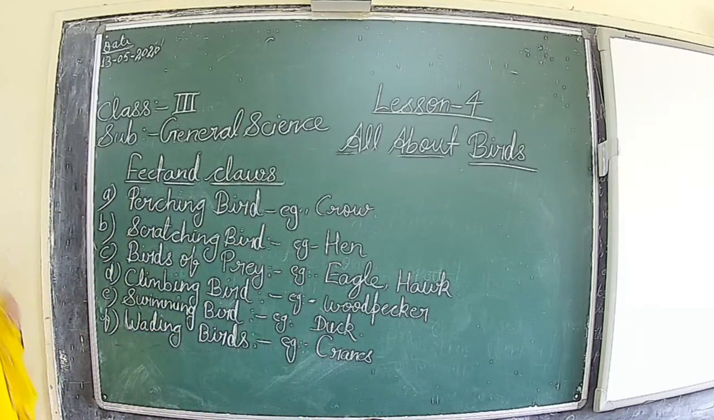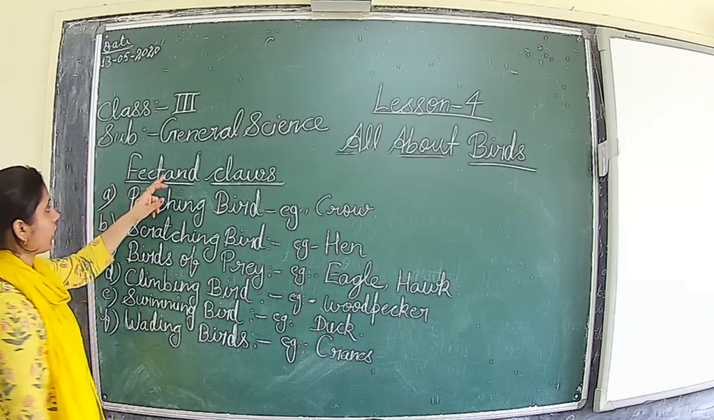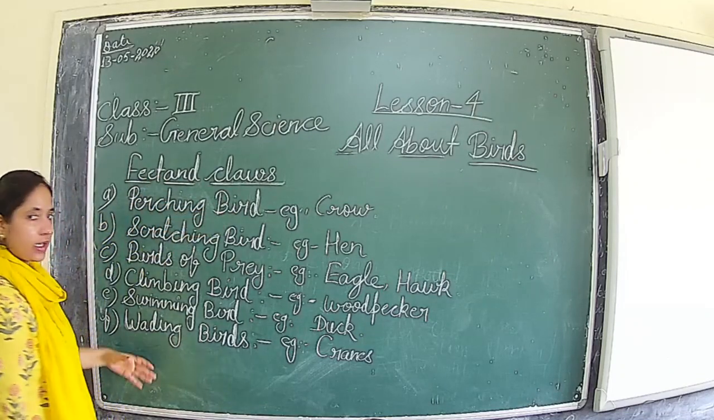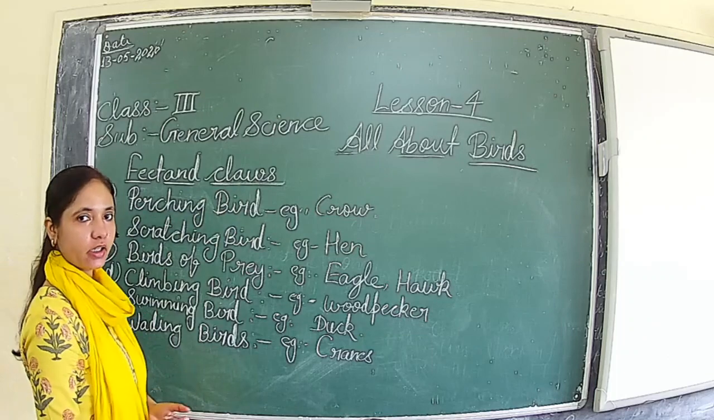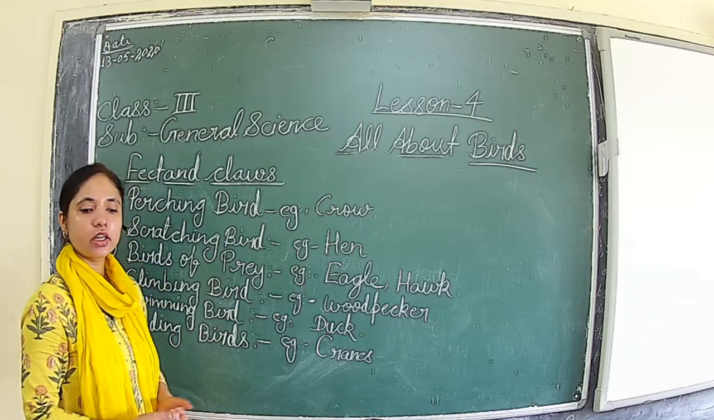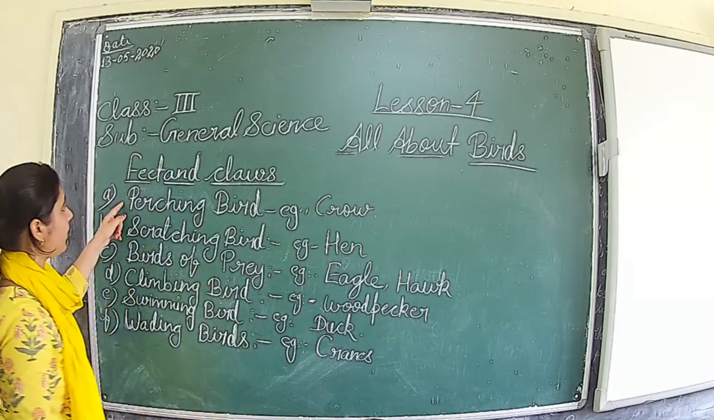So once more, let us listen carefully. On the basis of feet and claws, birds are classified into six categories. Birds are classified into six categories. So first is perching bird.